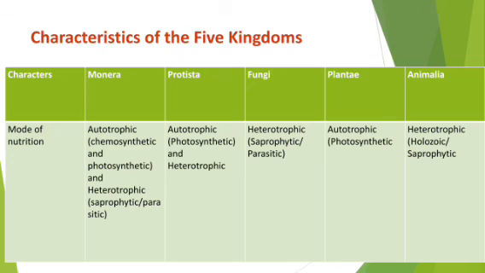So my dear student, these are the characteristics of the 5 kingdoms according to Robert Whittaker. Now it's your work to write 2 examples for each kingdom. Each of the 5 kingdoms, you will mention examples after it.